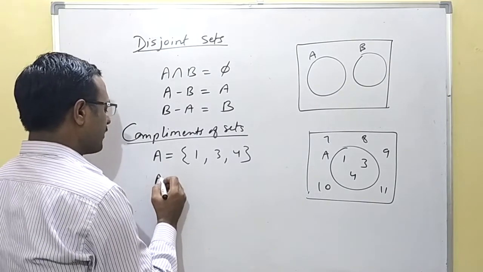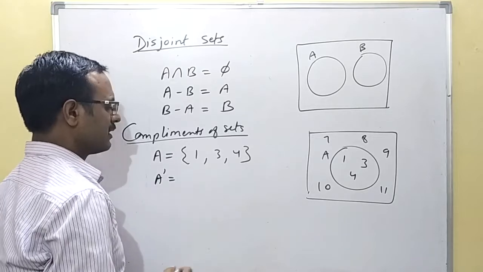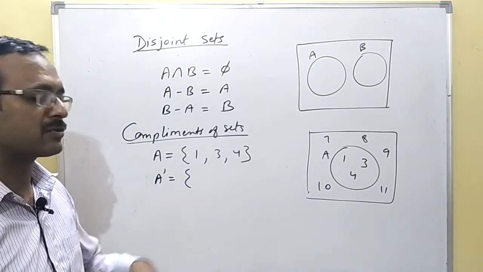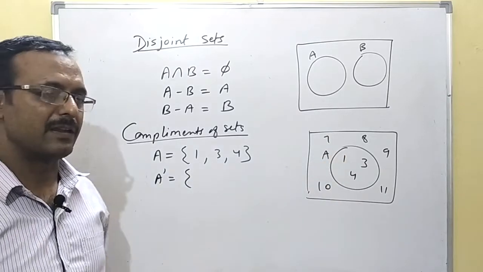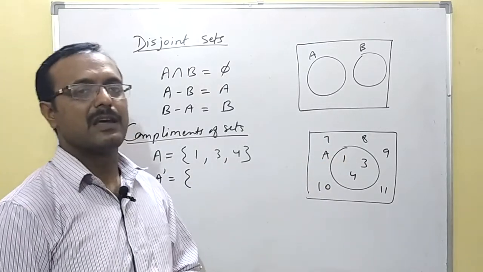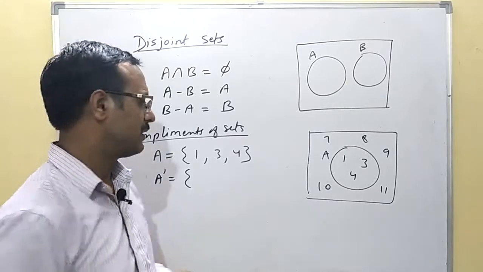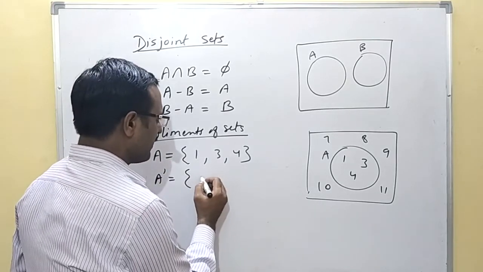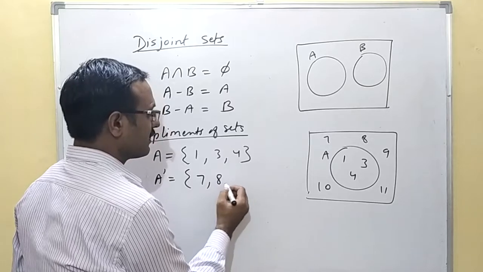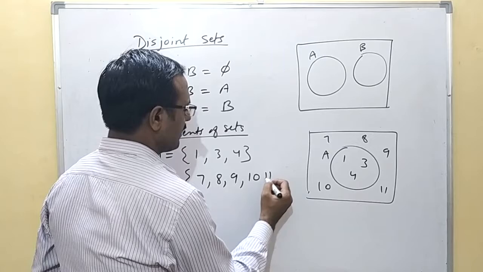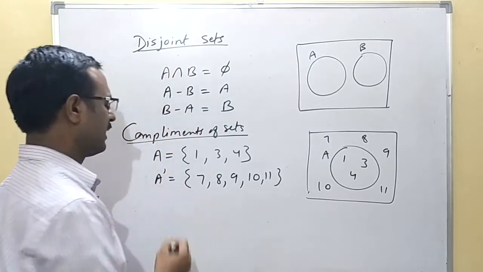So what will be the complement? The complement will be all the elements excluding the elements of A. You can say the elements of the universal set excluding the elements of the given set. So it contains the elements of the universal set, that is 7, 8, 9, 10 and 11, which are the elements of A complement.